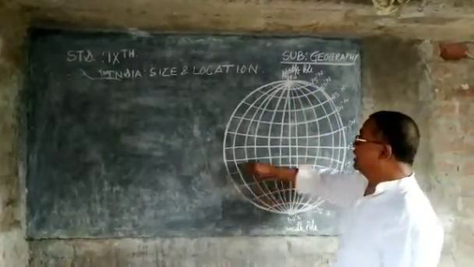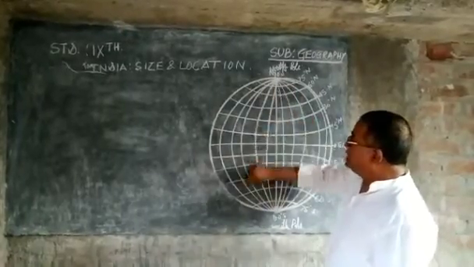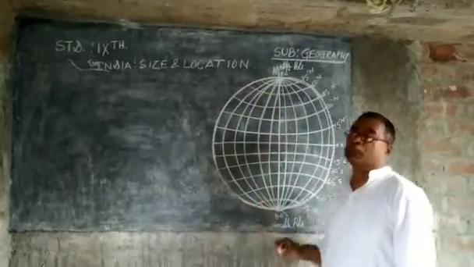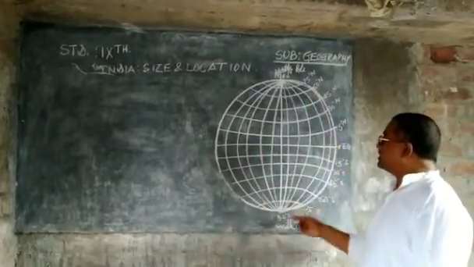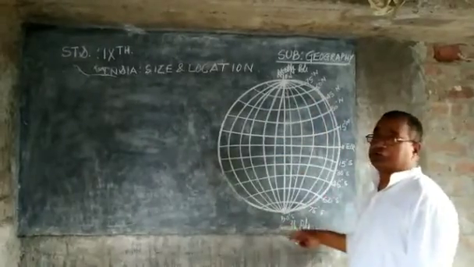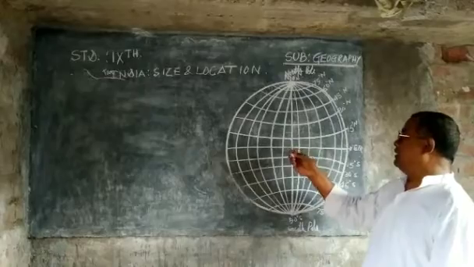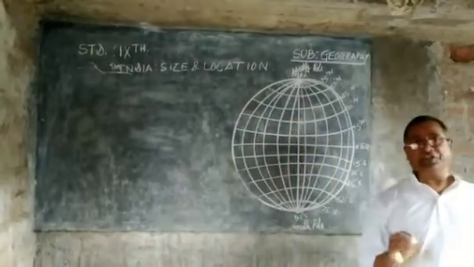And these lines, which also connect the North Pole to the South Pole, measure west because they are in the western hemisphere. So in this way, these vertical lines are longitude, while these horizontal lines are considered latitude.